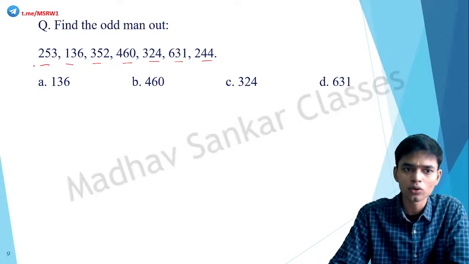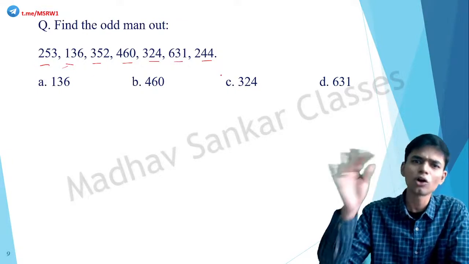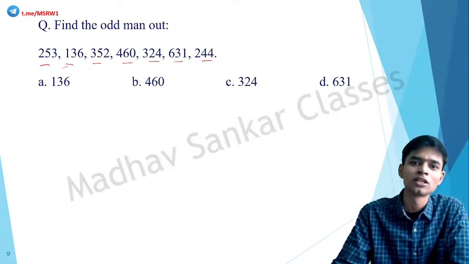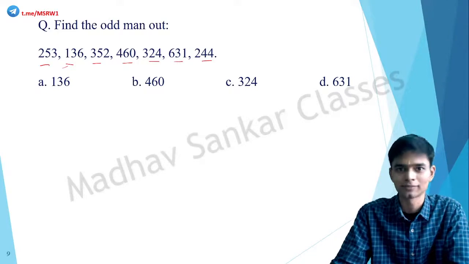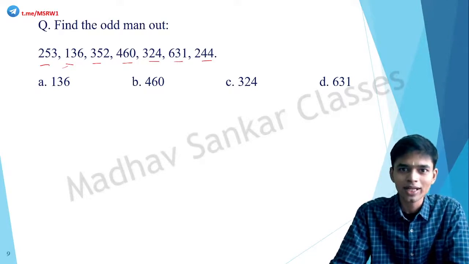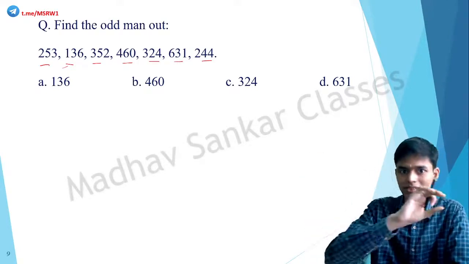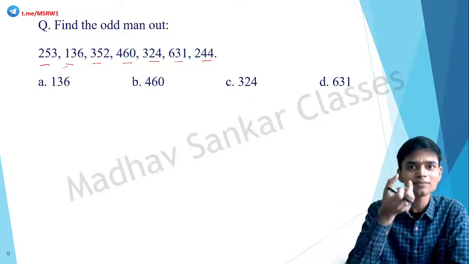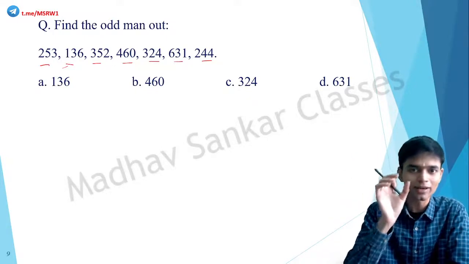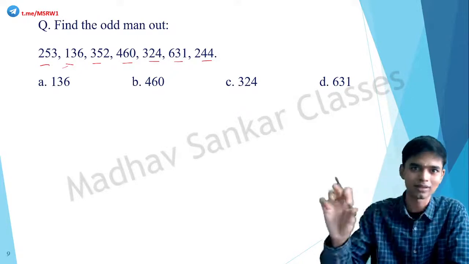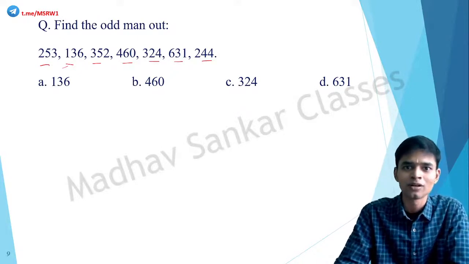Here it is in 200s, then hundreds, then 300, 400, again 300, 600, 200. No logic between those terms. So there should be something unique about each of these terms. Okay, there is no pattern in that, it's not a series, but there should be some properties of that number that makes that number eligible to be a part of this sequence.